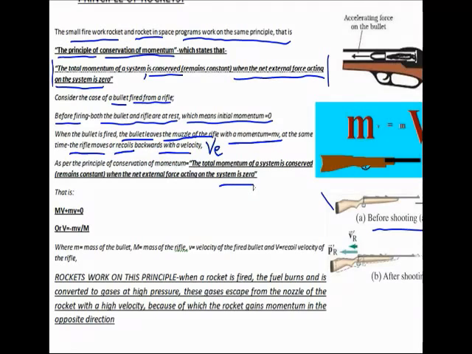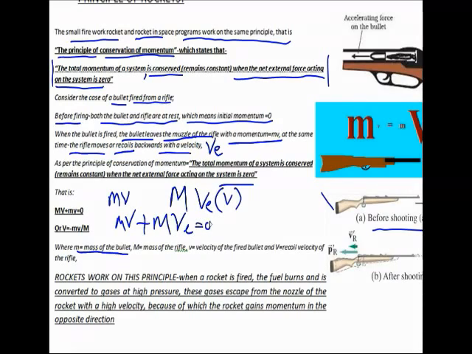So for that we got to understand that if small m is the mass of the bullet, and if v is the velocity of the bullet, and if capital M is the mass of the rifle, and V is the recoil velocity of the rifle, then we understand that mv plus MV should be equal to 0. Bringing V to the other side, we can state that the recoil velocity is equal to minus mv divided by capital M. So this is a very important equation.